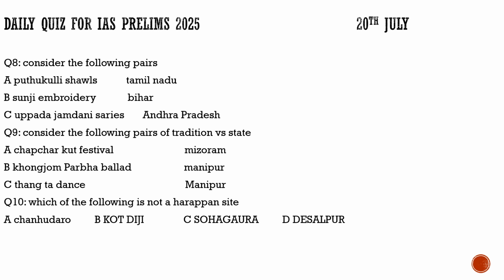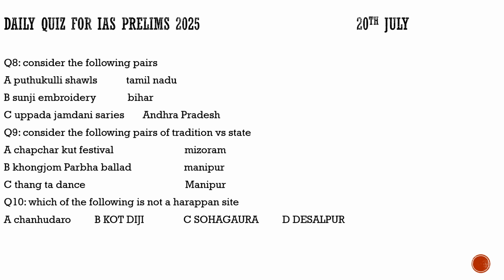Now coming to question number 9, it says, consider the following pairs of tradition versus state. First, the Chapchar Kut festival is celebrated in Mizoram. Then we have Kongjom Parba ballad, it is celebrated in Manipur, and then we have the Thang-Ta dance, which is also celebrated in Manipur. It is a kind of martial arts dance.